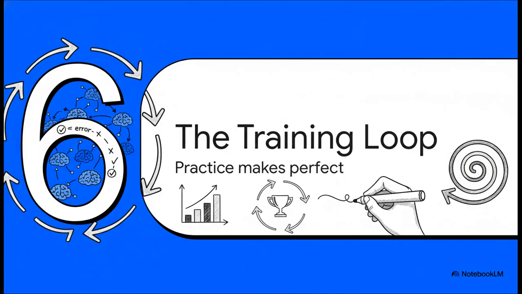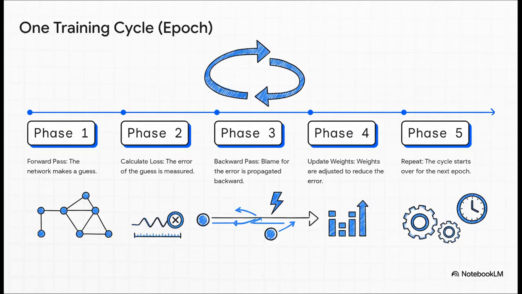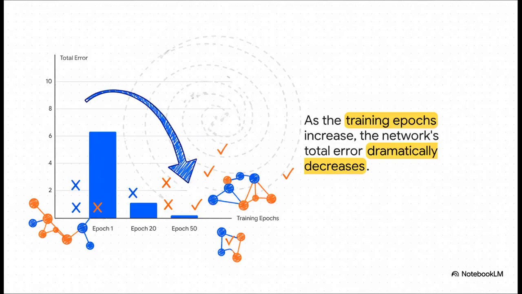But of course, one single correction is not going to cut it. Not even close. Real learning, whether you're a human or a machine, is all about repetition. This whole cycle, make a guess, measure the error, send the blame backward, and adjust the weights, is one round of training. We call it an epoch. And to train a real network, you repeat this loop thousands, sometimes millions of times. And as you let this loop run over and over, something amazing happens. Check it out. The network's total error just plummets. With each cycle, those weights get nudged closer and closer to the ideal values that produce the right answers. The network is actually learning.